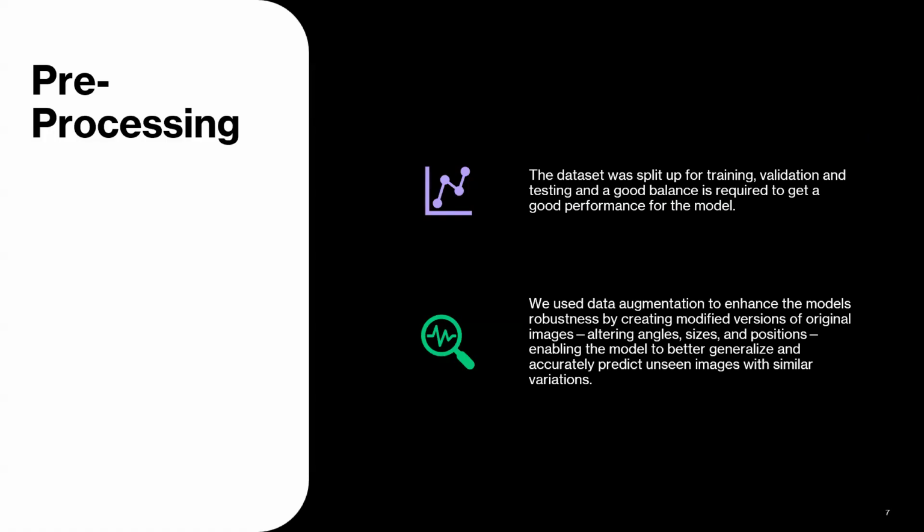Hi, this is Om, and I'll be talking about the pre-processing part of our code. So we split up the data set into training, validation, and testing. In the training set, we had around 12,000 images. For validation and testing, both we had 3,000 images to create a good balance in data. Furthermore, we use data augmentations to enhance the robustness of the model by creating variations of the original images, that is, by altering angles, sizes, and positions, which helps the model become more generalized to the images and helps with prediction.